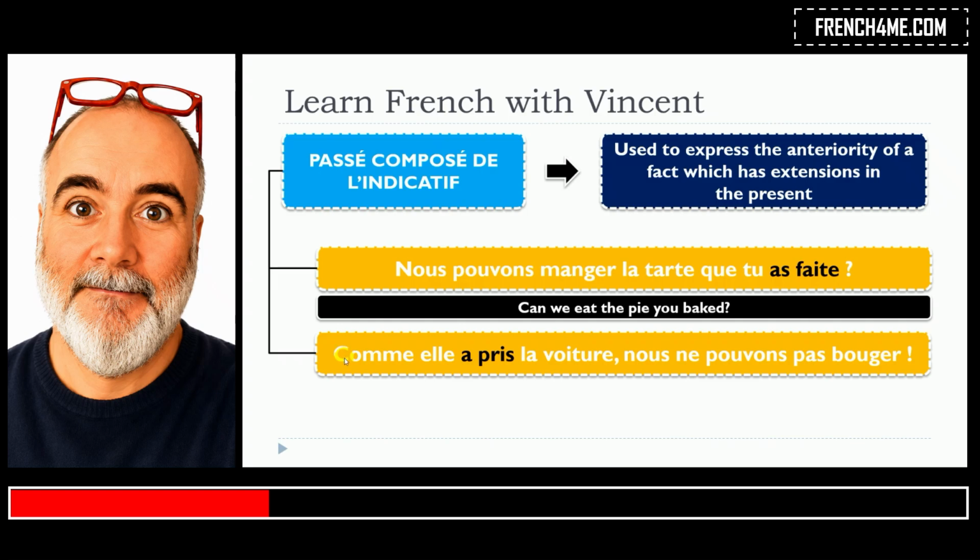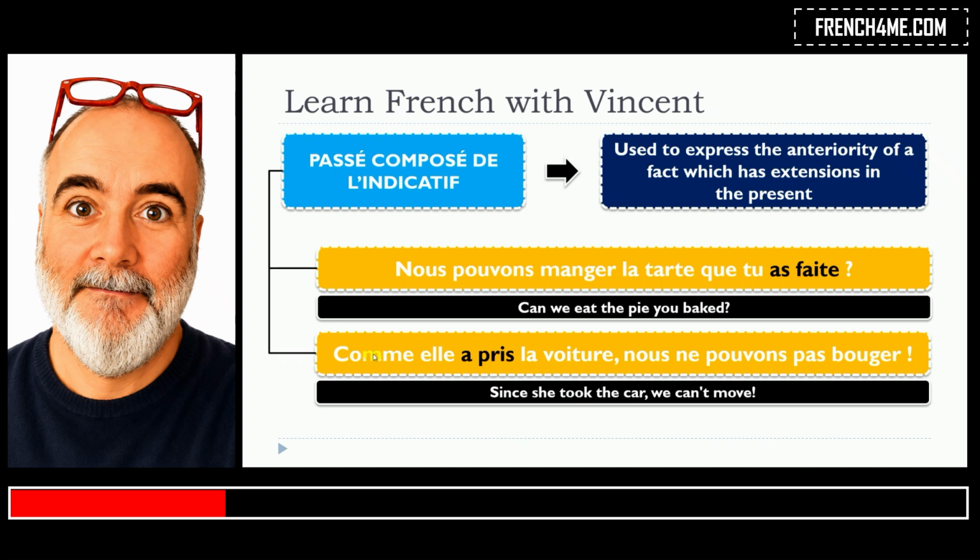So let's go to the other order. Start with the anteriority and finish with the present. Comme elle a pris la voiture, nous ne pouvons pas bouger. So here, first part, the verb prendre in the passé composé form with the auxiliary avoir. Elle a pris la voiture.